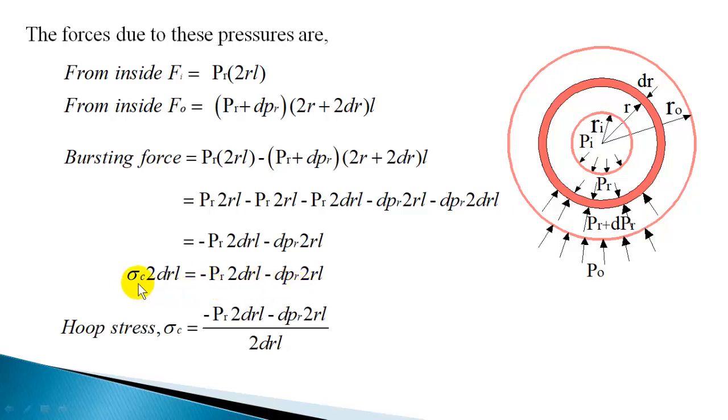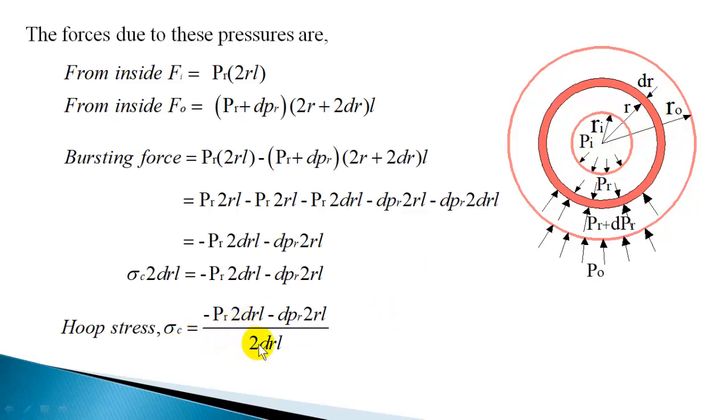Or you can say the hoop stress induced there is the bursting force divided by area. The area is 2drL; drL is the one side resisting area, and 2drL is the total resisting area of the cylinder wall. So this will give the hoop stress induced at a radius r. So hoop stress is going to vary. That's why we have taken an elemental ring and obtained an expression for hoop stress.